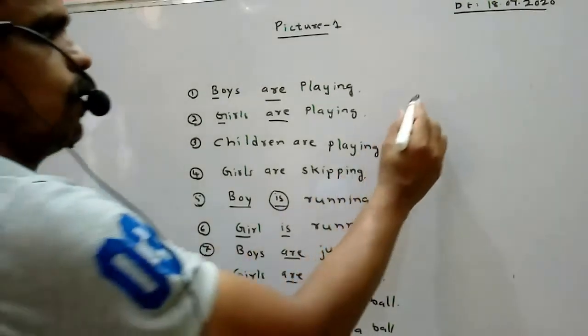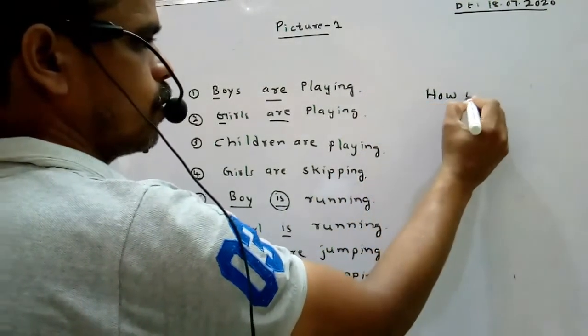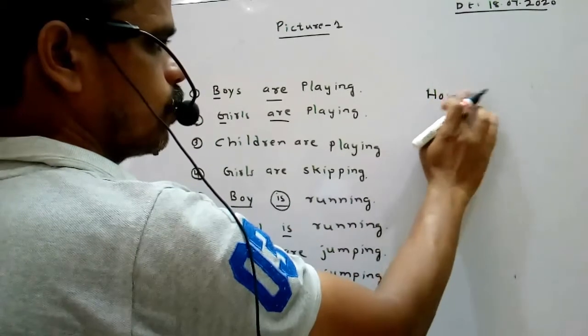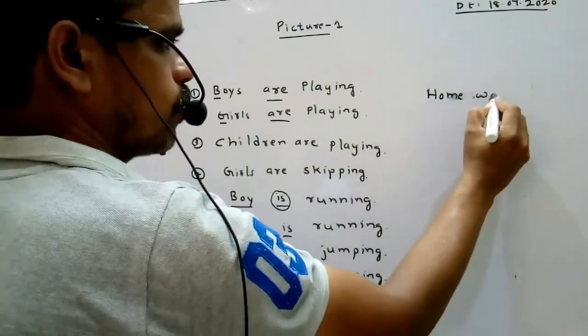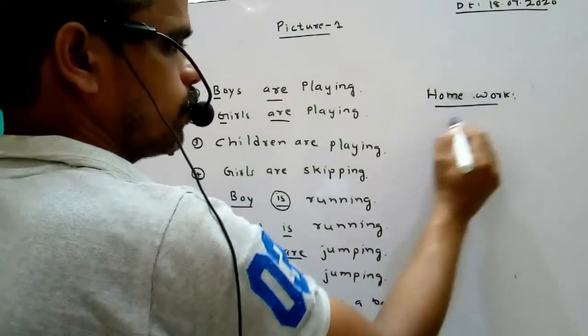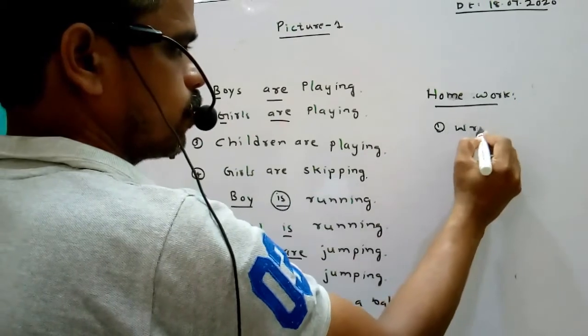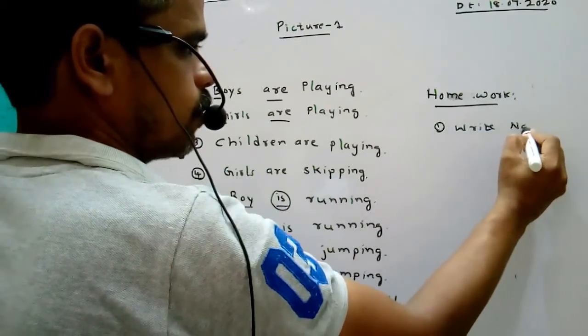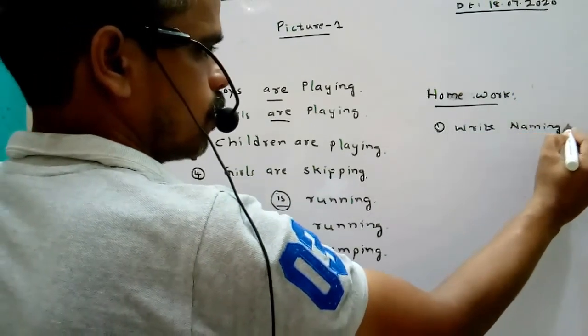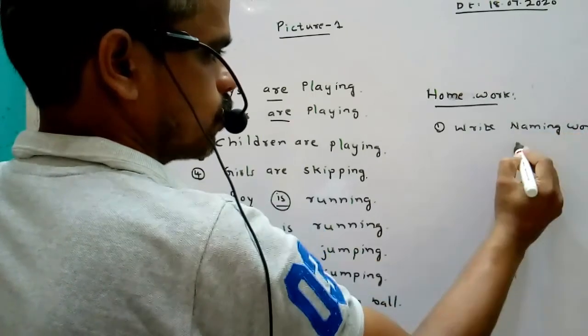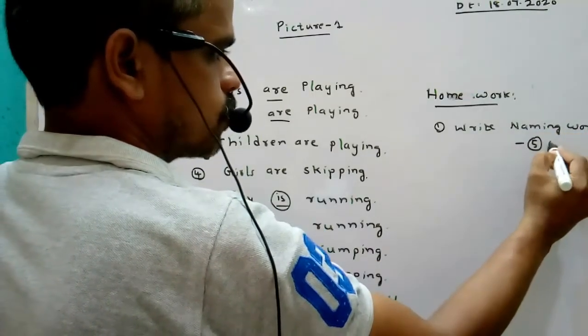Homework for you today. See, write naming words five times.